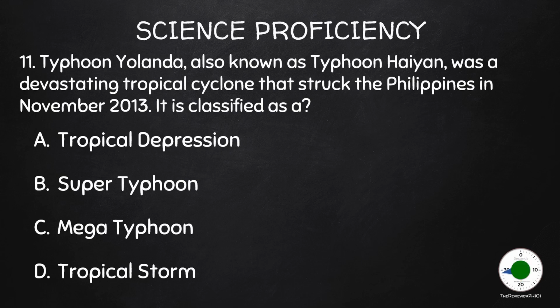11. Typhoon Yolanda, also known as Typhoon Haiyan, was a devastating tropical cyclone that struck the Philippines in November 2013. It is classified as A. Tropical depression. B. Super typhoon. C. Mega typhoon. D. Tropical storm.